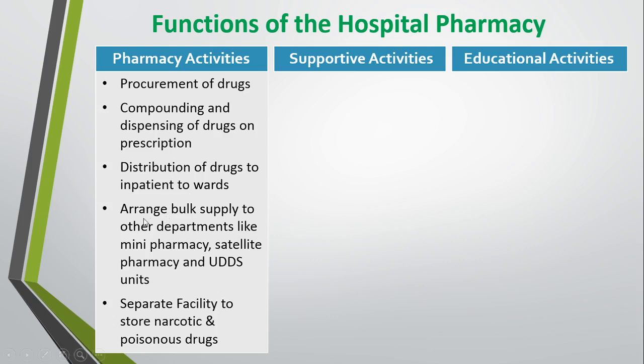Next, the hospital pharmacy arranges bulk supply to other departments like mini pharmacy, satellite pharmacy, and unit dose dispensing units, that is UDDS. This is the main function of the hospital pharmacy. Whatever material is required by the various departments like mini pharmacy, satellite pharmacy, and UDDS unit, it should arrange all this material and make it available as early as possible.